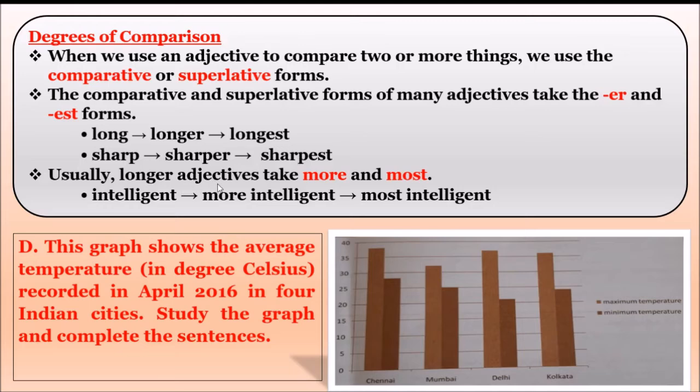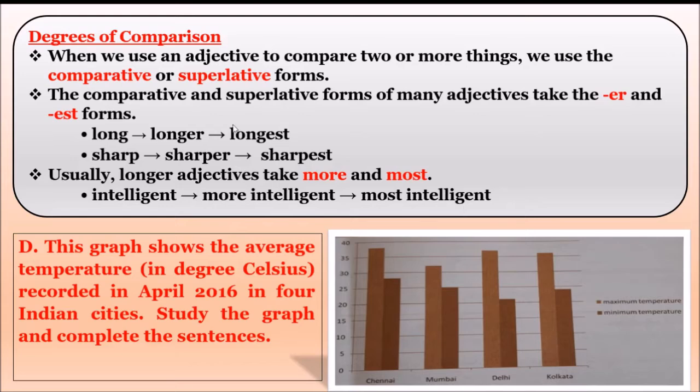Usually, longer adjectives take more and most. A longer adjective means a very big adjective. We will not use ER or EST for longer adjectives. Intelligent is a longer adjective. Here we can't use intelligenter or intelligentest. So we use more intelligent, most intelligent.